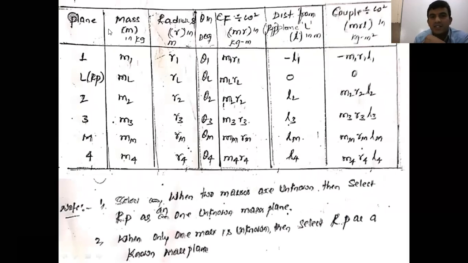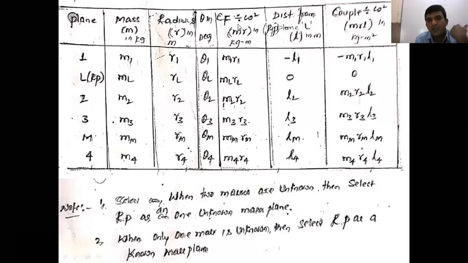Next, the rest is the same as in the previous problem. How do you construct the table? The same method you followed there. First column is plane, second is mass m in kg, third is radius of rotation r in meter, then theta, the orientation of the masses with respect to the horizontal line or x-axis: theta 1, theta L, theta 2, like that.